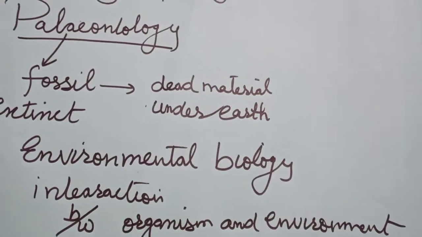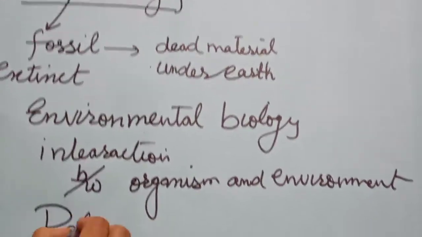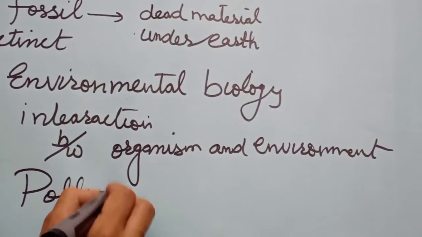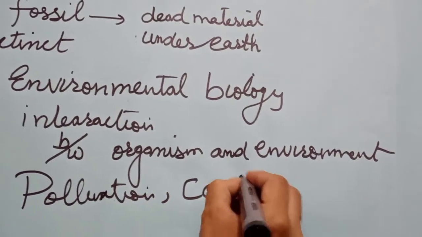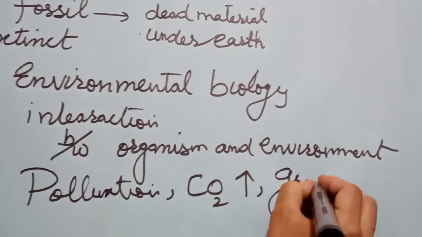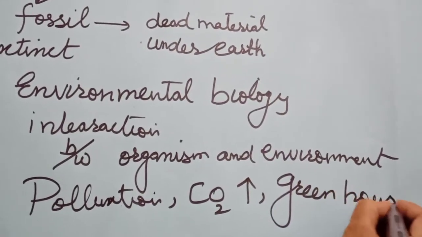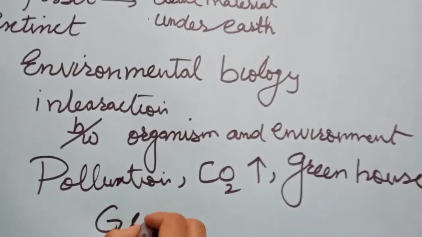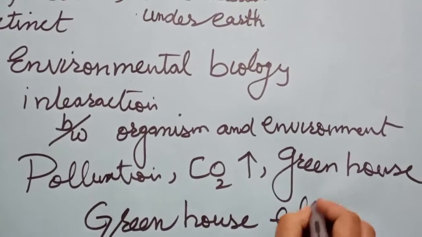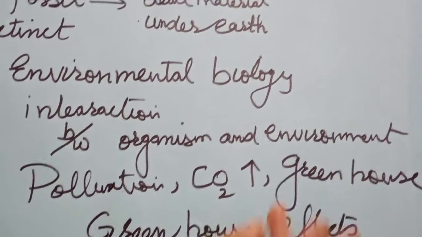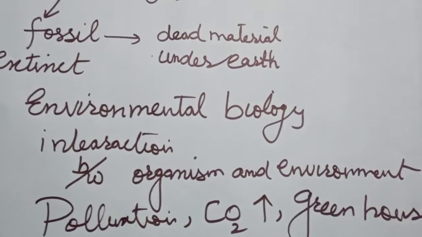A lot of factors are related to this nowadays. Pollution, the increasing concentration of carbon dioxide, the greenhouse effect, all are included in this branch.